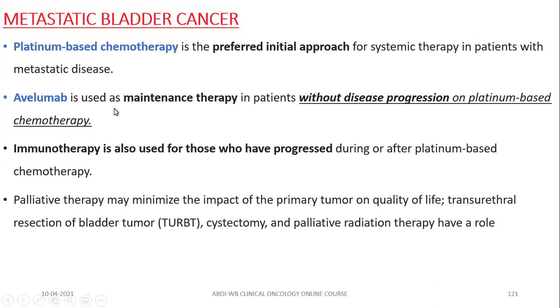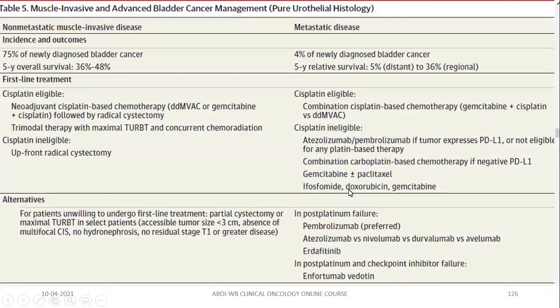If the patient progresses on avelumab, then you should offer pembrolizumab. If the patient again progresses on pembrolizumab, then you can offer enfortumab vedotin. If you remember these 4 lines, I think it is more than enough for metastatic CA urinary bladder.